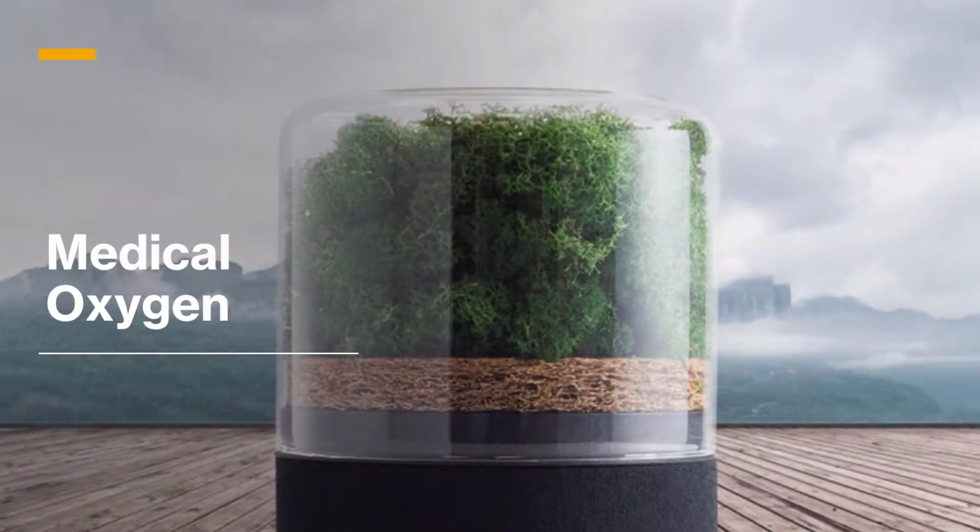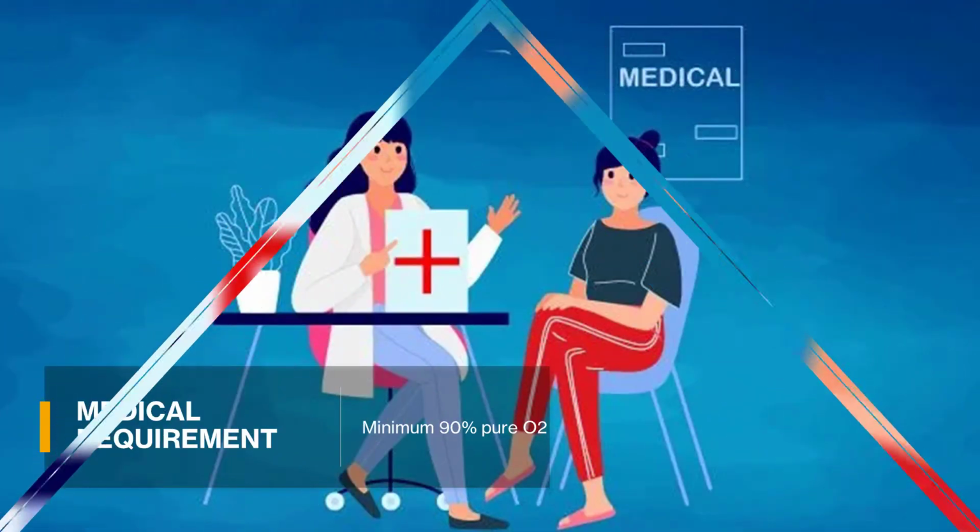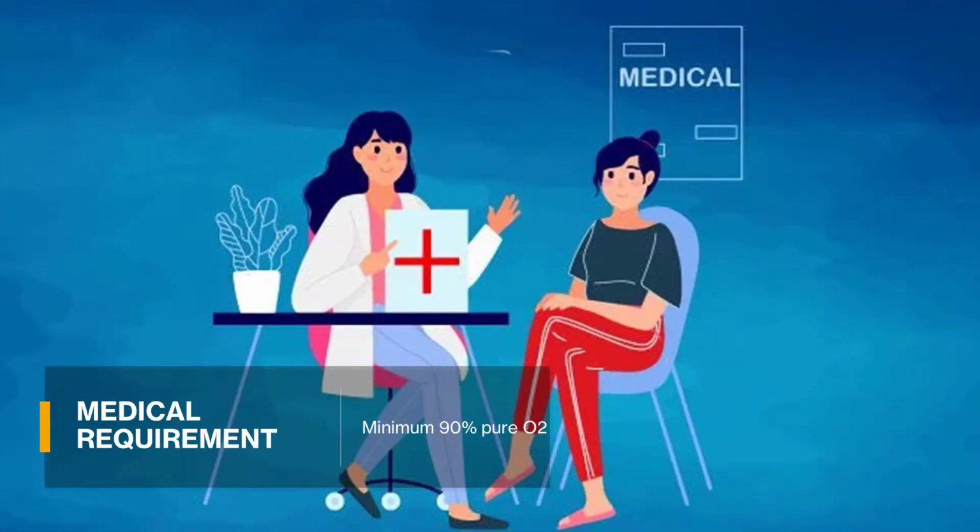Medical oxygen is specifically distilled for use in hospitals for treatment of various health ailments. Ambient air comprises numerous gases, but only around 21% of it is oxygen. However, 21% is not enough for some applications. So, concentrated oxygen is used for meeting medical requirements.